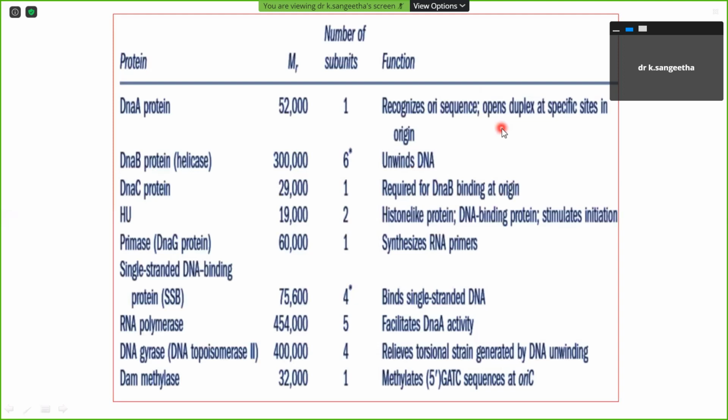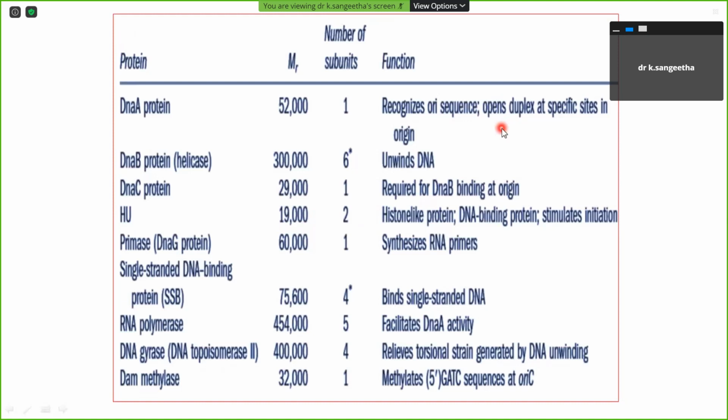That is the sequence which is going to be recognized by the DnaA protein, and we call it the ORI sequence. Following this sequence and the DnaA protein, the helicase is going to be attached.